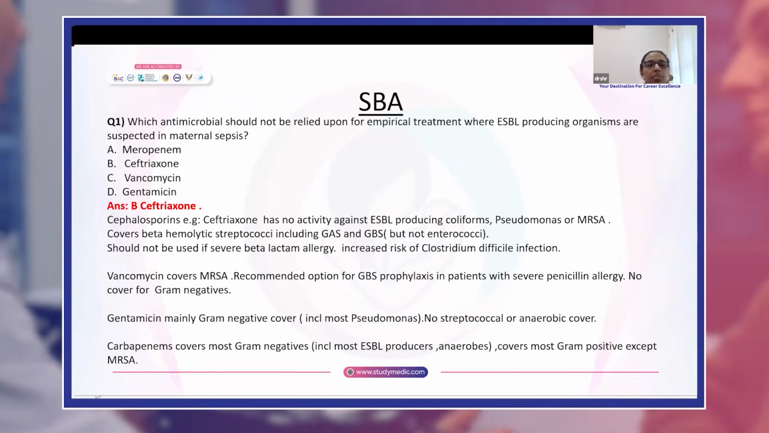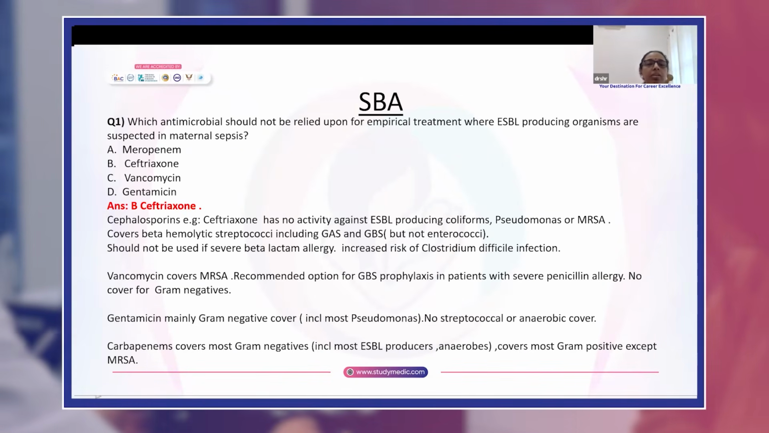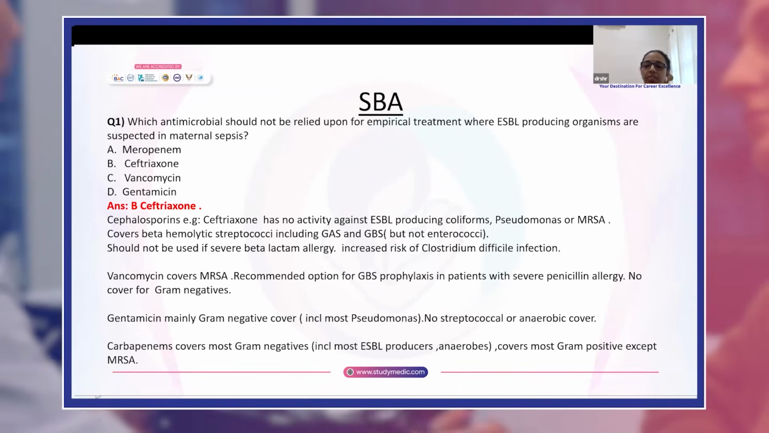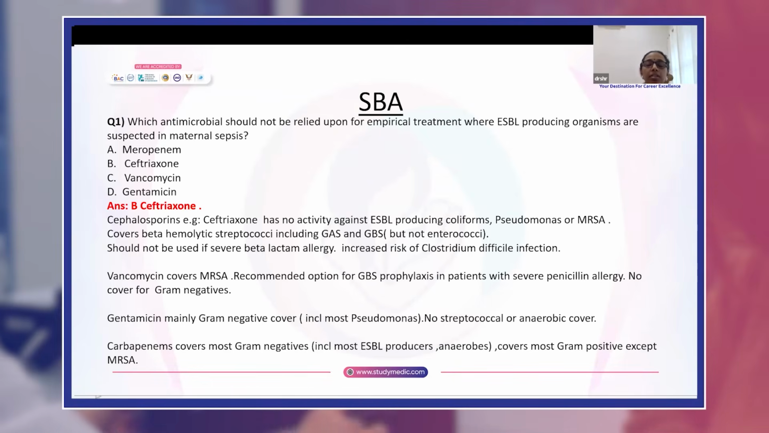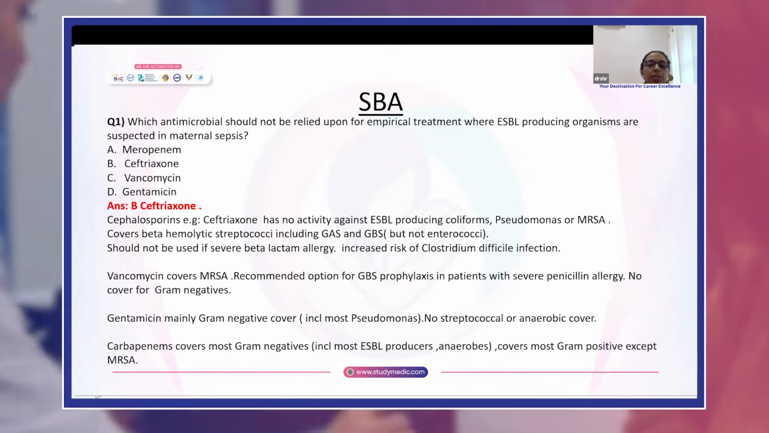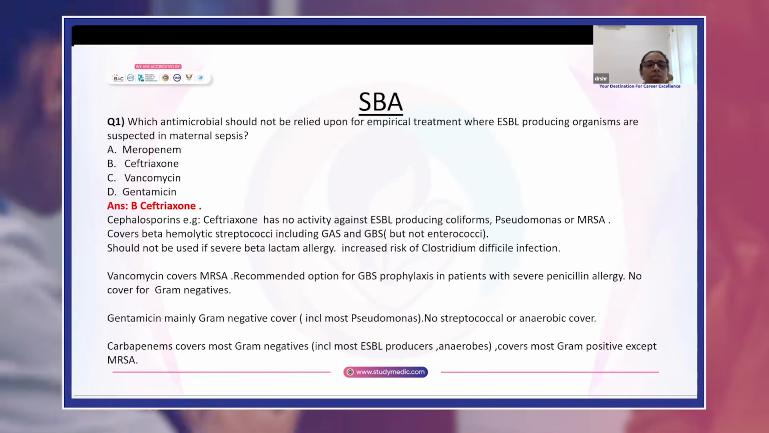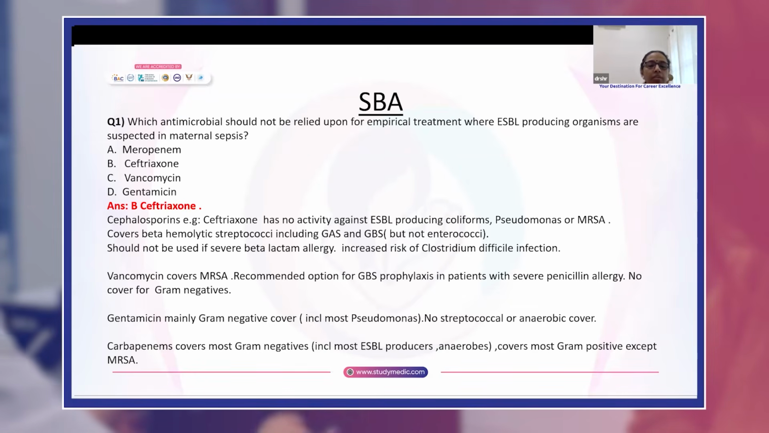and cephalosporins cover beta hemolytic streptococci, including GAS and GBS. It should not be used if there is severe beta-lactam allergy and it is associated with increased risk of Clostridium difficile infection. Vancomycin covers MRSA. It is the recommended option for GBS prophylaxis in patients with severe penicillin allergy. It has no coverage for gram-negative organisms.